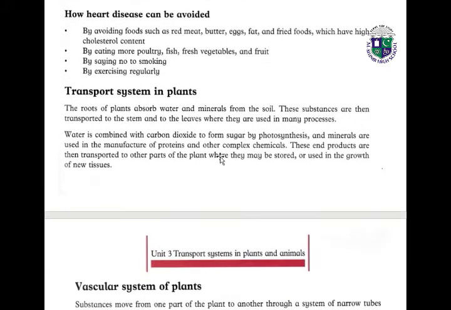How can heart disease be avoided? By exercising regularly, by saying no to smoking, by eating poultry, fish, fresh vegetables and fruits, and by avoiding red meat, butter, fast food, and fried foods which contain high cholesterol content.